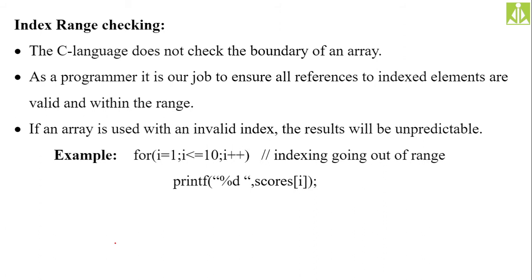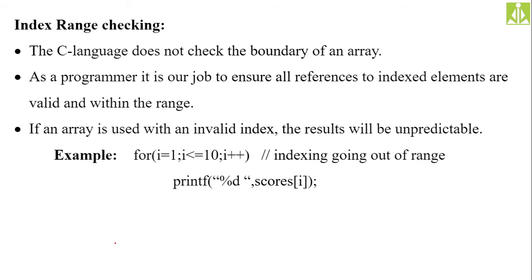Index range checking means if you are declaring 5 elements into the array and you are accessing the 6th element, isn't it? You have declared only 5 elements and you are accessing the 6th element. What mistake are you making over there? You are trying to access something which is not defined in your program. If you do so, what will happen?